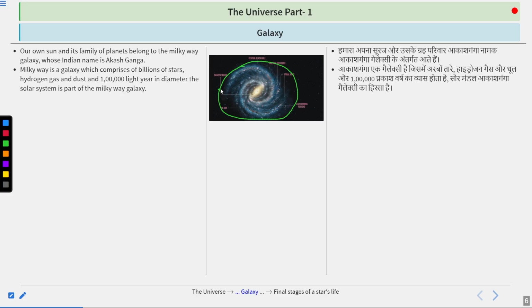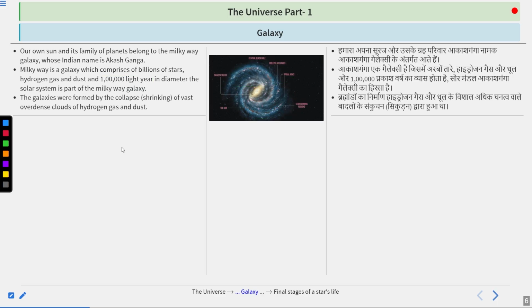Then the diameter is nearly about 1 lakh light year. And the solar system, that's the sun and the group of 8 planets, is part of this Milky Way galaxy.